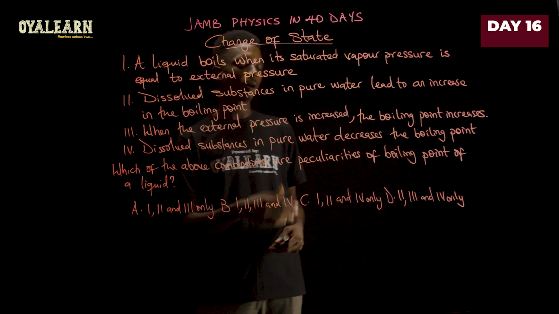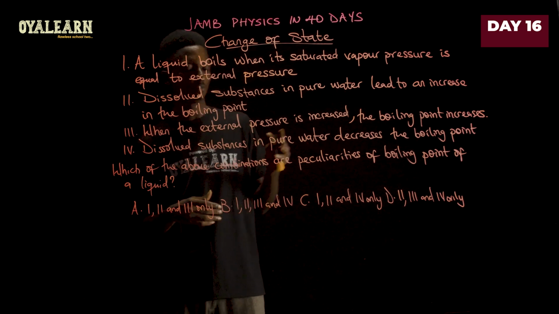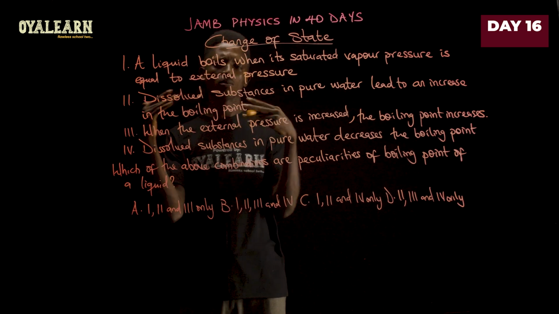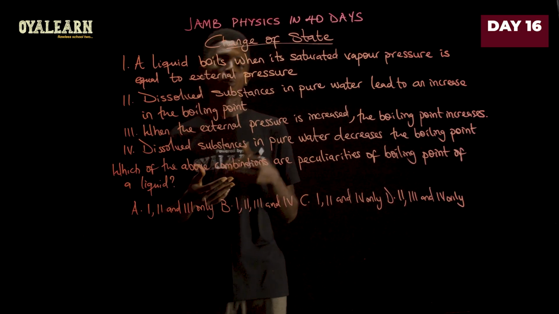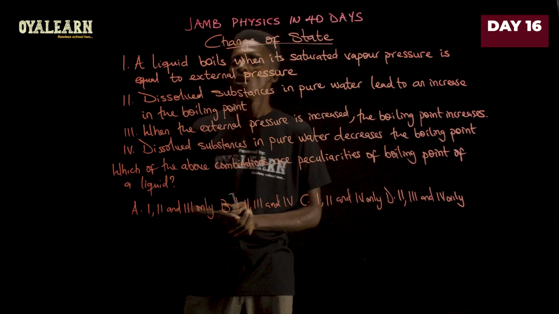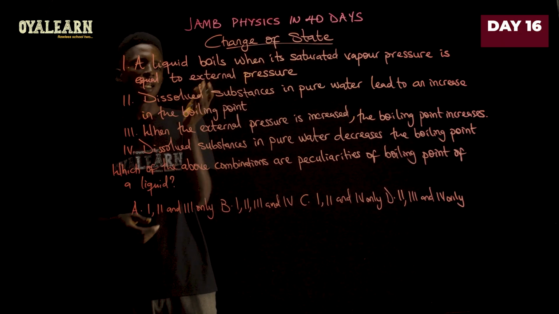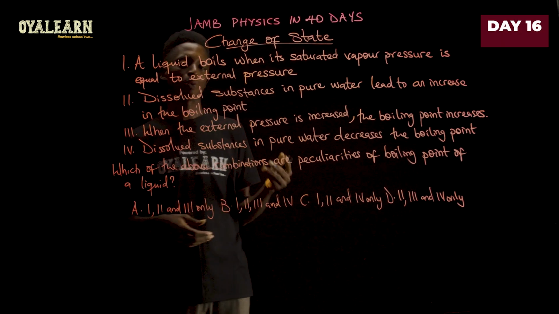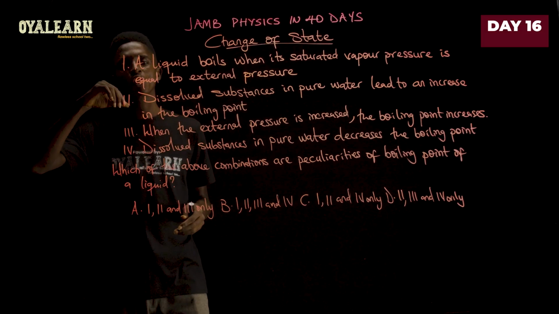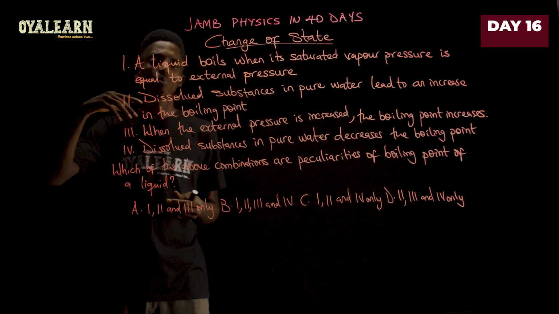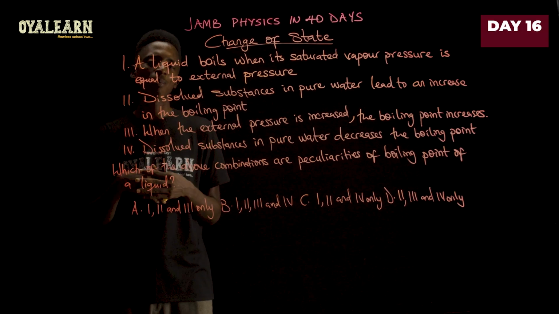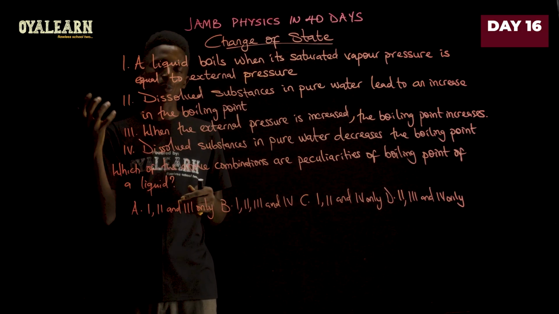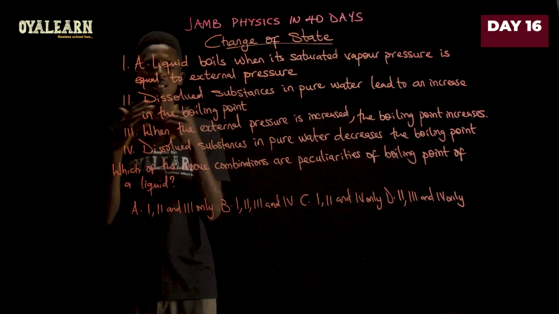Which of the above combinations are peculiarities of the boiling point of a liquid? So let's look at what we have here and then we'll tell which ones are true and which ones aren't. The first one says a liquid boils when the saturated vapor pressure is equal to the external pressure. Now this is correct, which is why whenever you are trying to boil a liquid, all you have to do is meet up with the external pressure, because that's the point when it's going to boil.